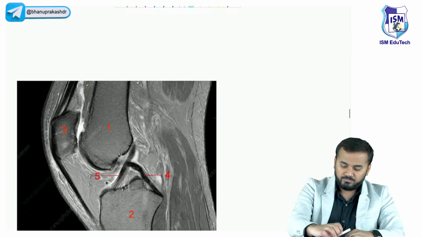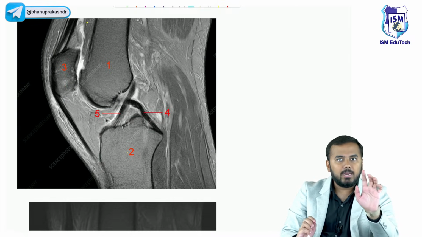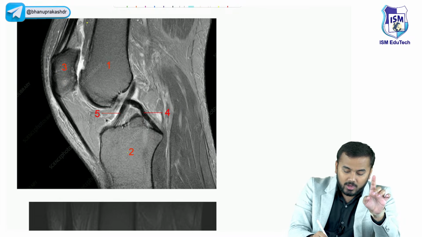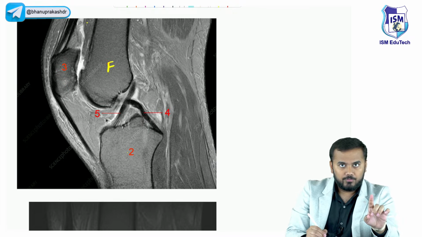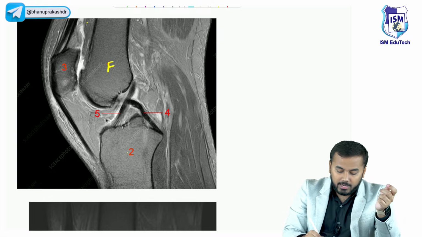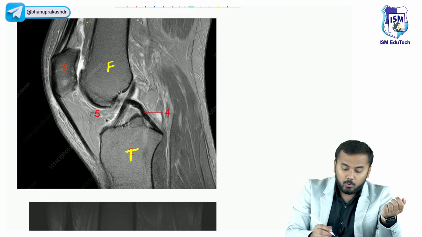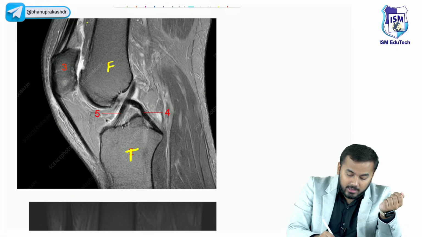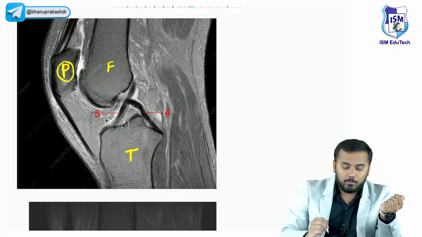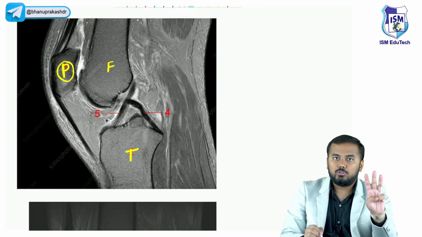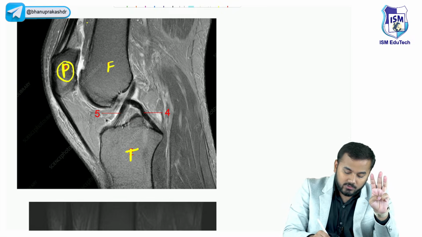First of all, let us look at a normal MRI. In this normal MRI, you can see number 1 over here is your femur bone. Just beneath the femur, number 2 is your tibia bone. Where is the patella bone? So this is your patella, number 3. So these 3 things you should know. Sir, then what is this one?